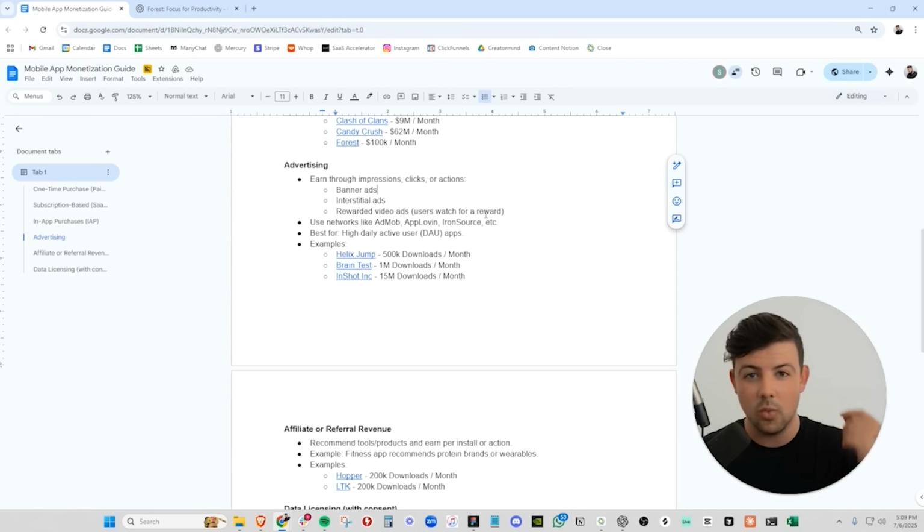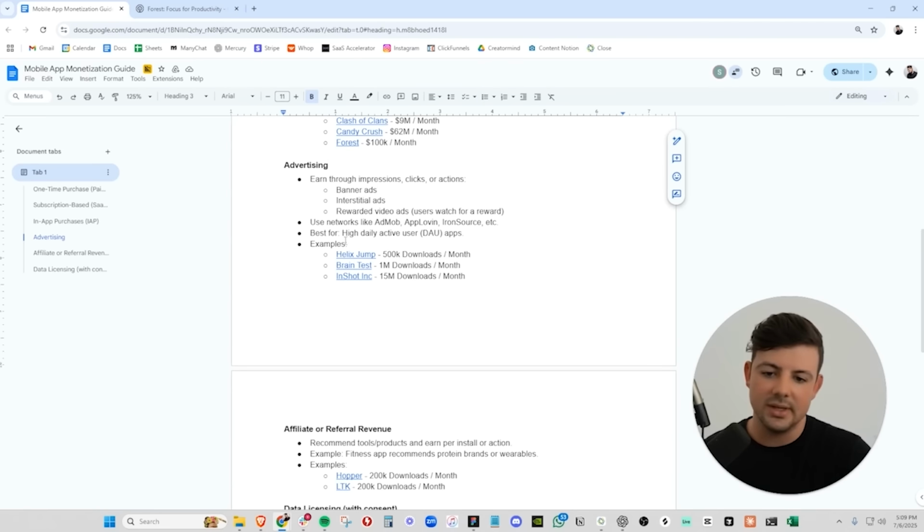They use what is called a waterfall method. So they will have all of these ad networks on their app, and there's a real-time bidding. So anytime someone's using the app and an ad is requested, all of these networks will bid, and the most profitable or the highest paying one will be shown to that user. It's called the waterfall method.